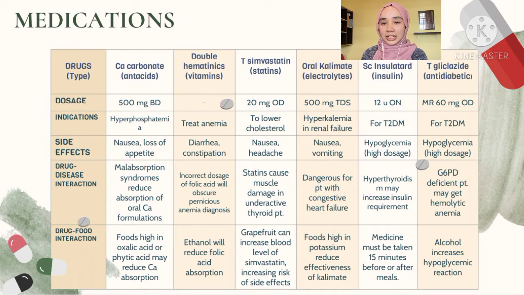Insulatard and T-gliclazide are two drugs used to treat type 2 diabetes mellitus. High dosage of these two drugs may cause hypoglycemia. The drug-disease and drug-food interactions are as stated below.